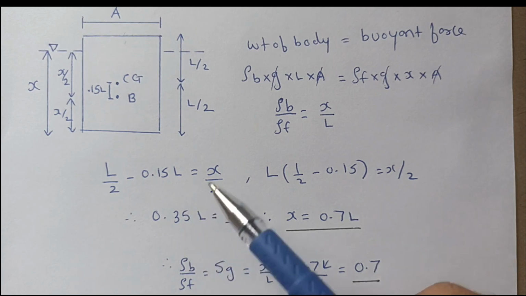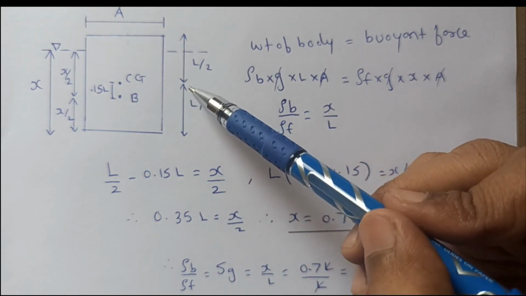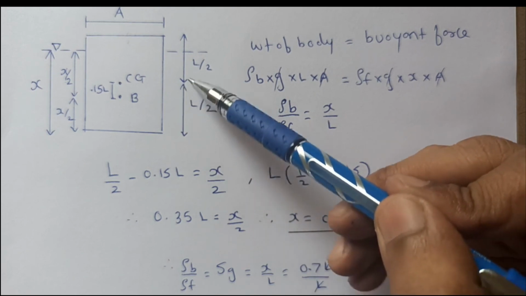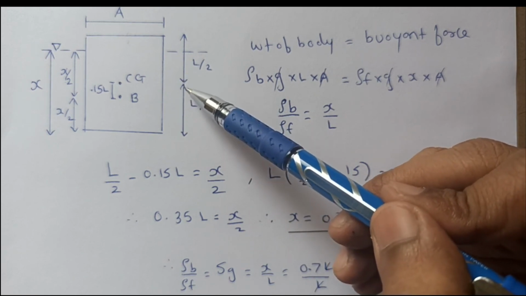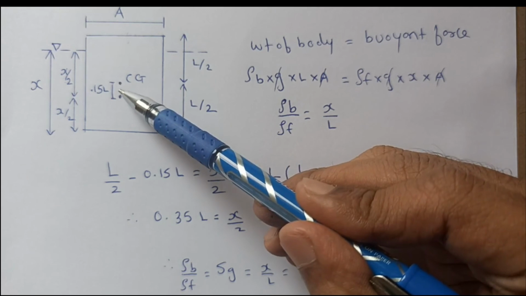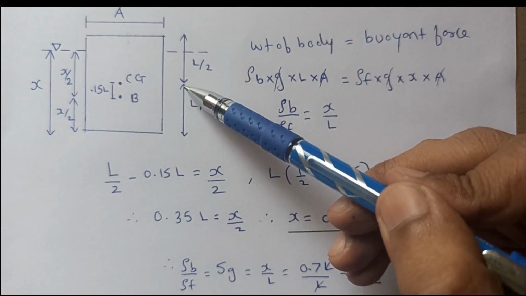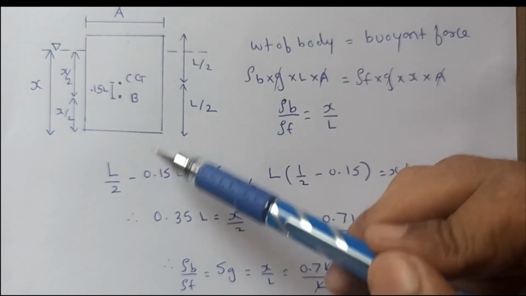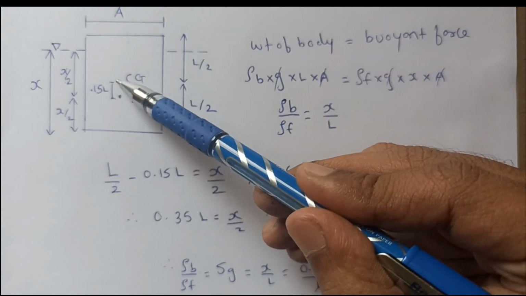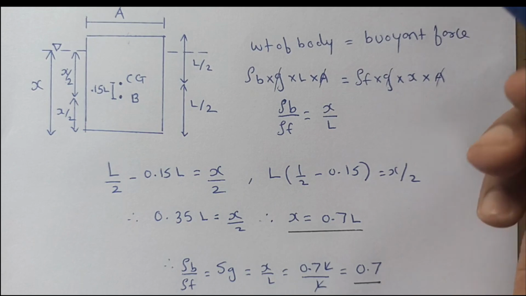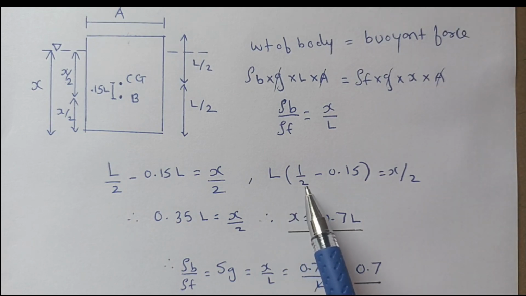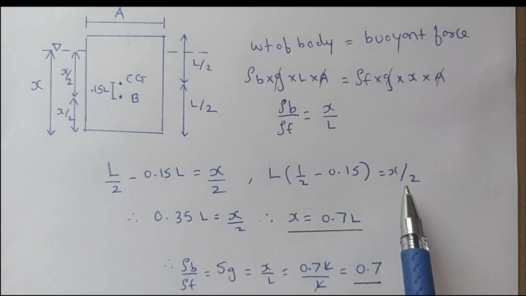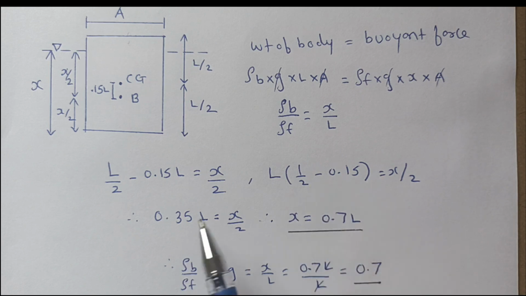And now by solving, you can see here this distance is L by 2, and L by 2 minus this is given 0.15 L. So when you subtract L by 2 minus 0.15 L, you get X by 2. Okay, so L by 2 minus this 0.15 L will be equal to X by 2. Taking L common, 1 by 2 minus 0.15 is equal to X by 2. So subtracting this, 0.35 L equals X by 2, and X equals 0.7 L.